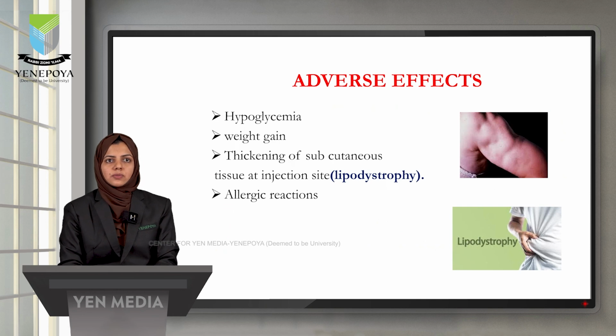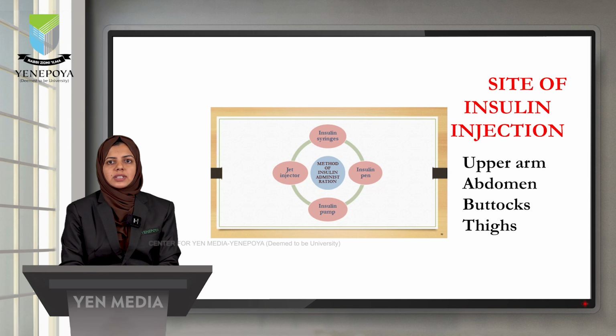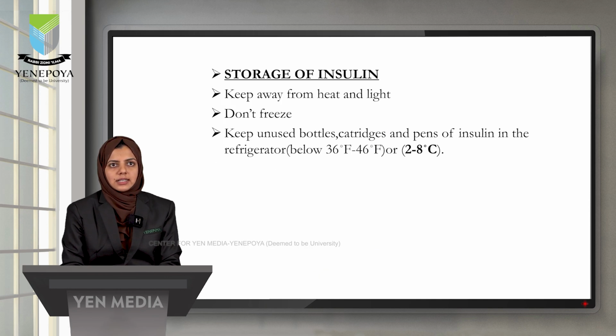There are various adverse effects of insulins like hypoglycemia, weight gain, thickening of subcutaneous tissue at the injection site, and allergic reactions. The sites of insulin injection are the upper arm, abdomen, buttocks or thighs. Insulins can lead to various drug interactions. They can increase the blood glucose level if we are taking insulin along with diuretics, glucocorticoids, nicotinic acid, oral contraceptives and phenytoin, and can decrease blood glucose if we are taking it with alcohol, ACE inhibitors and salicylates.